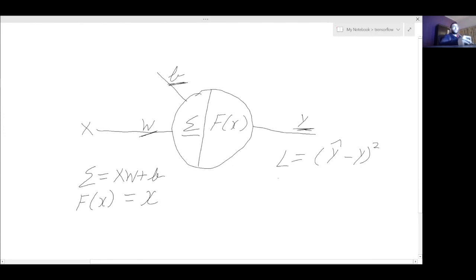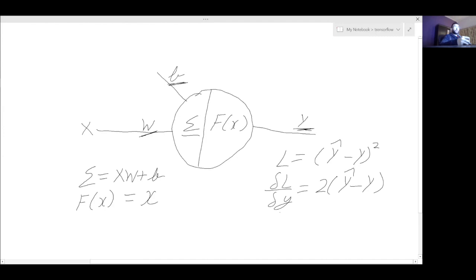Other than that, we are actually going to calculate the gradient of our weights and biases so that we can update those values. To find the gradient, we need to differentiate the loss with respect to y. If I differentiate it now, it will return me 2 times y hat minus y.